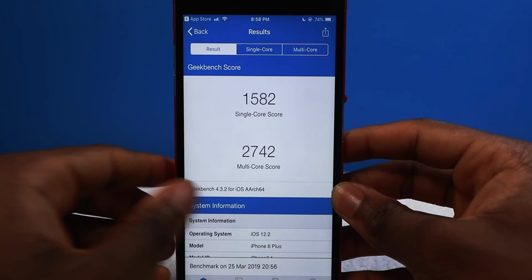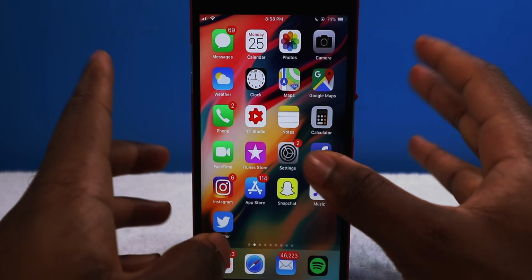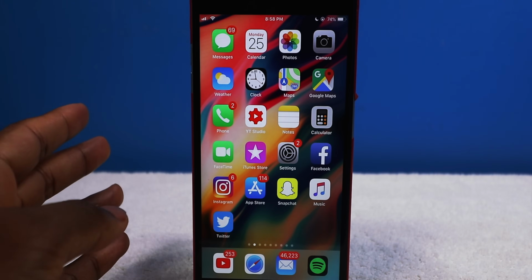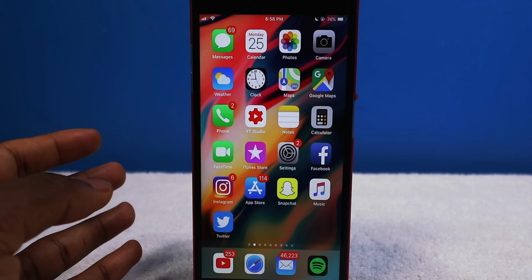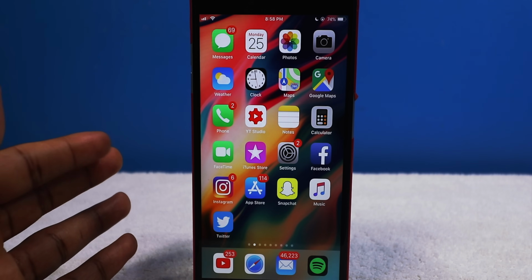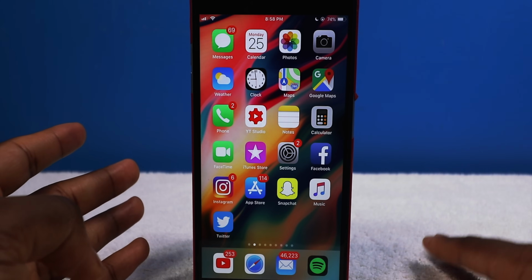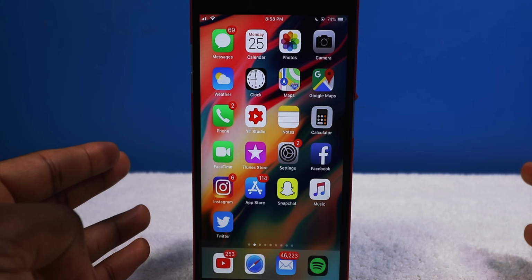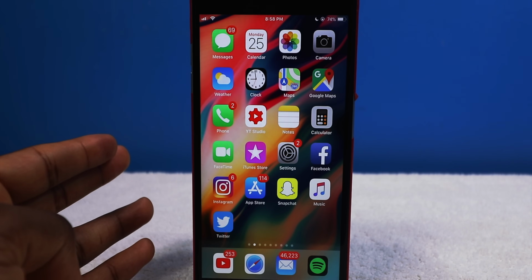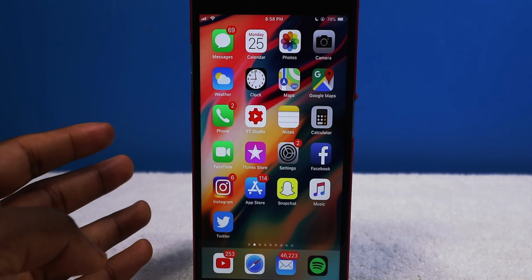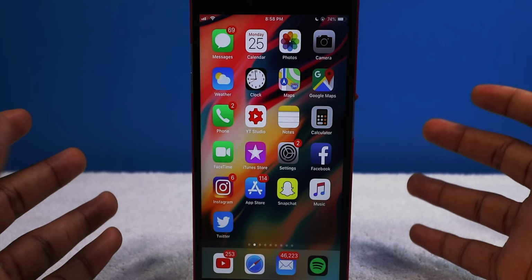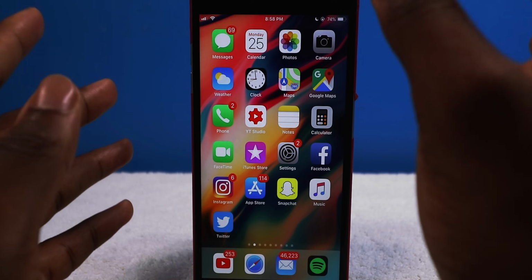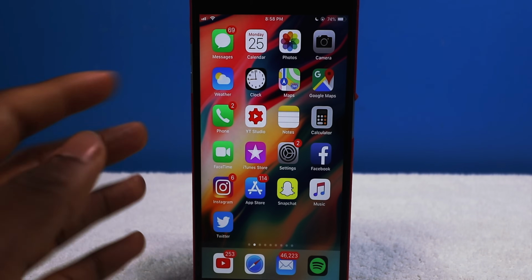So overall, in a nutshell, is iOS 12.2 worth the upgrade if you have an iPhone 6? I would say yes and no. The only reason why I'm not really too sure is because I'm coming from the smaller iPhone 6. I gave that one to my grandmother, like I said. But the best thing to do if your iPhone 6 is running slow is delete any apps that you're not using, delete any photos, or delete anything. You don't want to be too close to that capacity limit on your device.